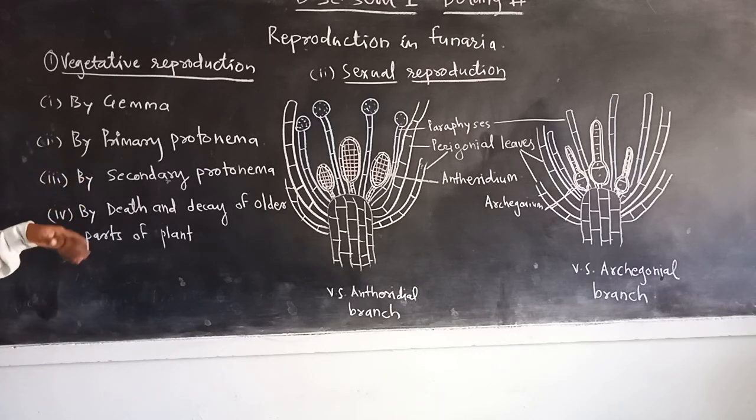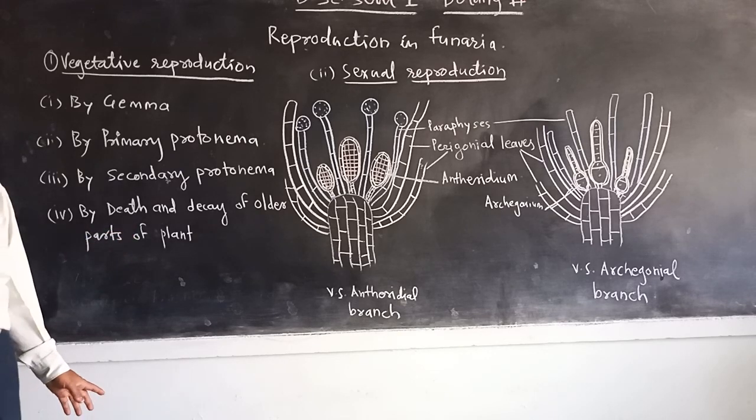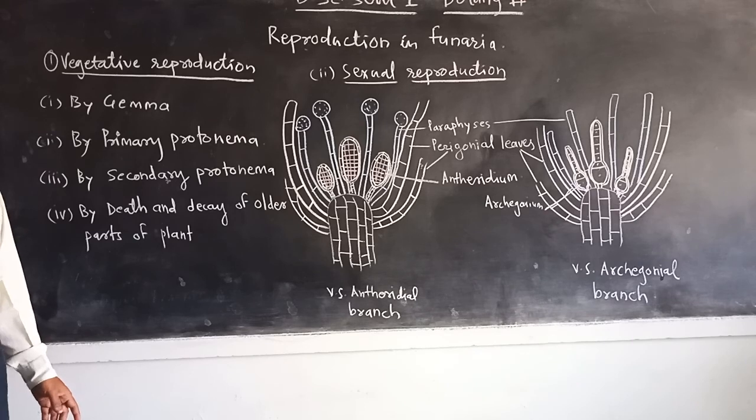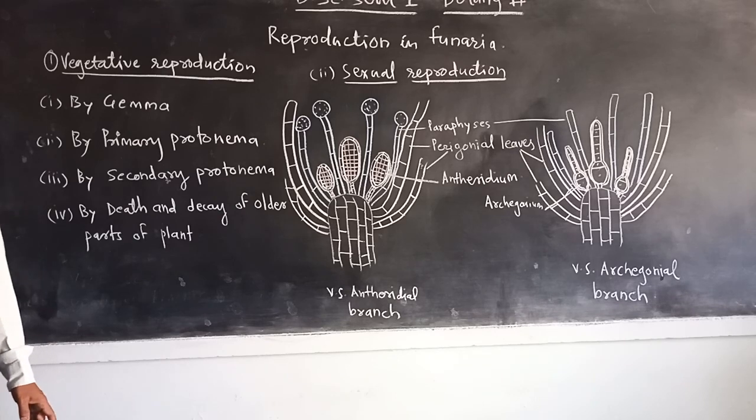The fourth method is by death and decay of older parts of the plant. The Funaria plant looks like an angiospermic plant, having a main stem-like structure and lateral branches.